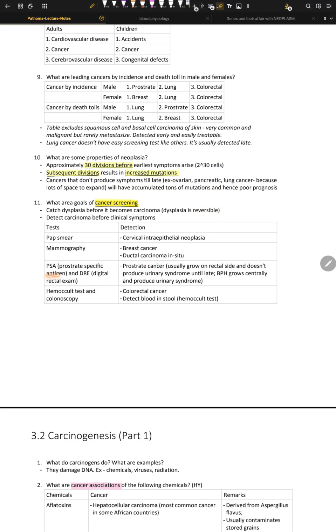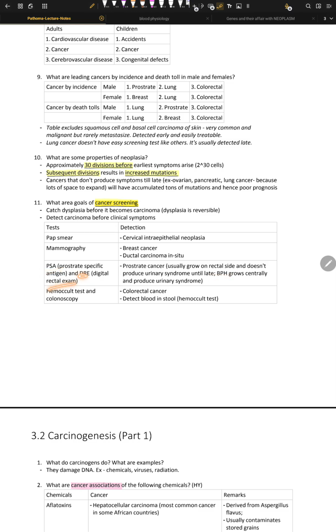Prostate specific antigen: prostate cancer usually grows on the rectal side, right? And it does not produce any urinary syndrome until it's late, because it grows posteriorly, on the rectal side. It doesn't grow anteriorly, so the growth is posterior, right? And BPH grows centrally and produces urinary syndrome, right? So BPH is another syndrome, and PSA is another thing, right?